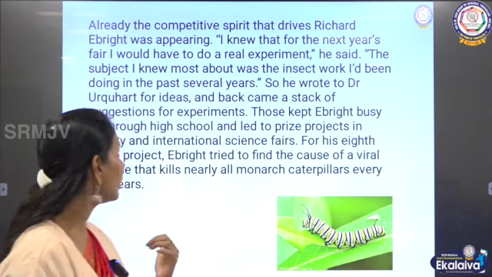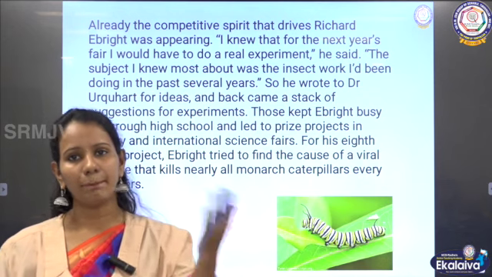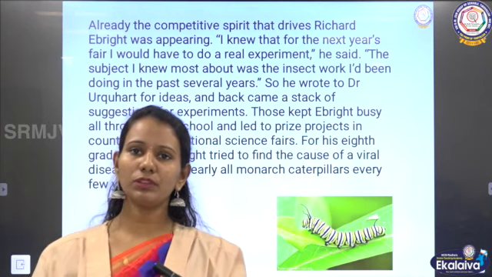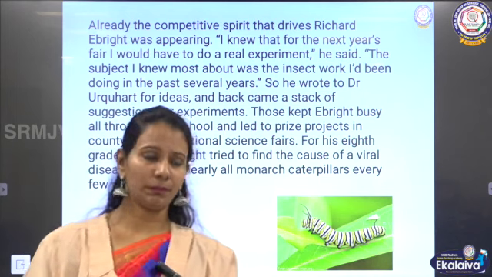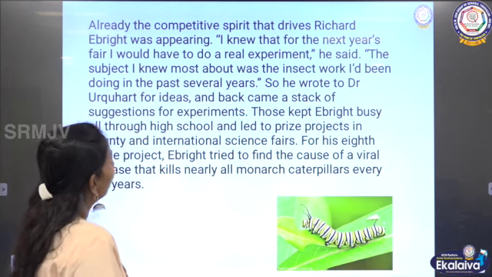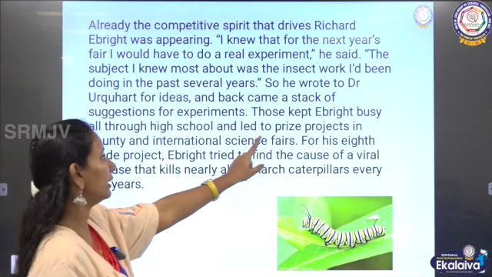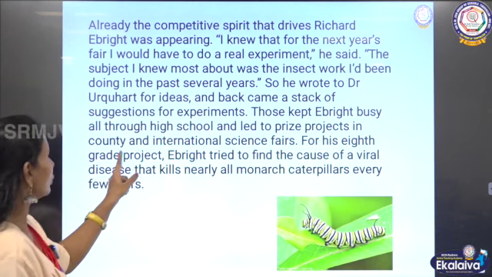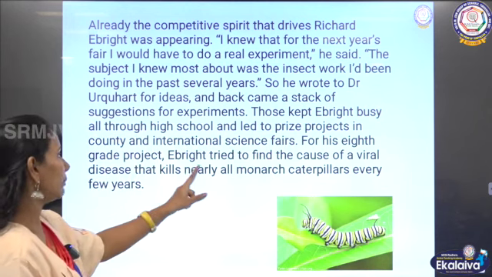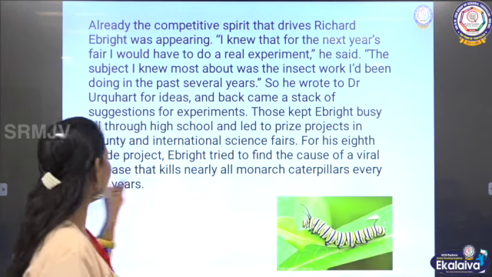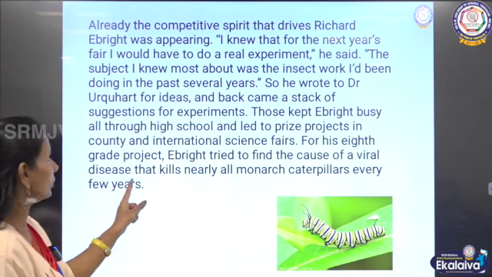So all this was happening when he was in the 7th standard. Okay, he wrote to Urquhart, and back came a stack of suggestions. Stack means what? Many ideas. Okay, Urquhart had sent him many ideas on experiments. Those kept Ebright busy all through high school and led to prize projects in the county and the international science fairs. For his 8th grade project, Ebright tried to find the cause of a viral disease that kills nearly all monarch caterpillars every few years.